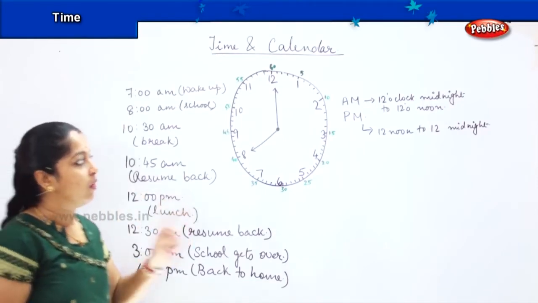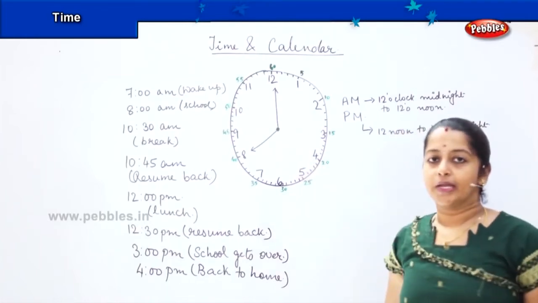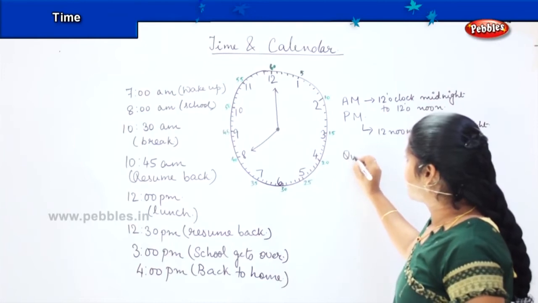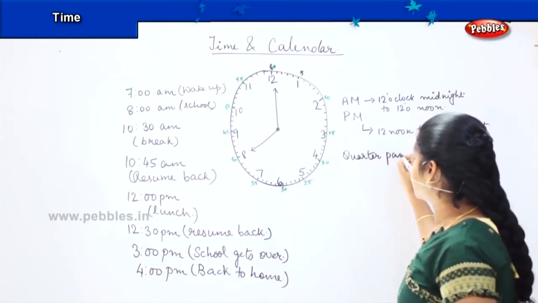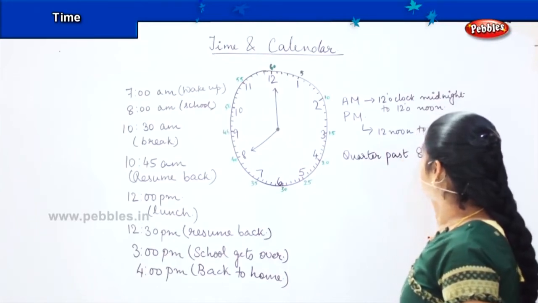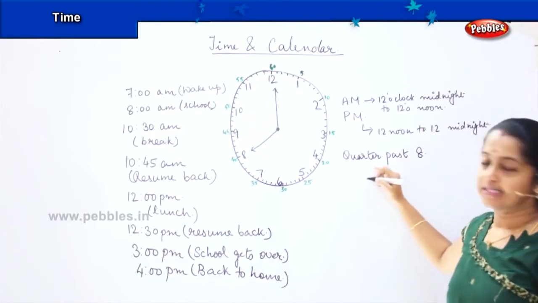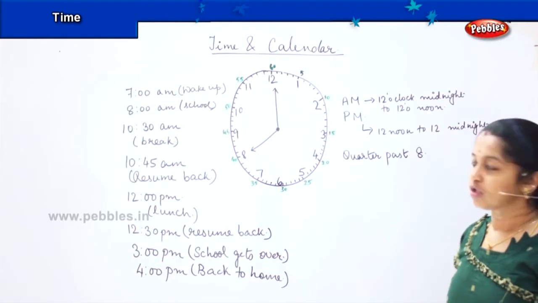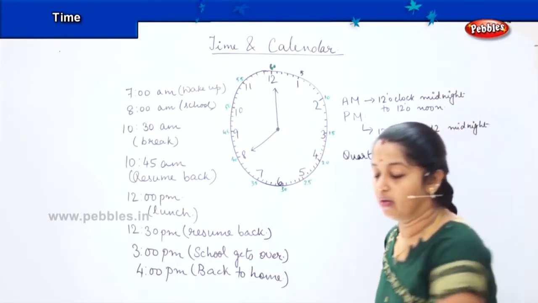Okay. Now, whenever we calculate for hours children, there is one more thing which you have to notice. You may have undergone this term as quarter past 8. Yes, quarter past. Quarter is nothing but when it is on the count of 15. So quarter past 8. Past means which is over, right?